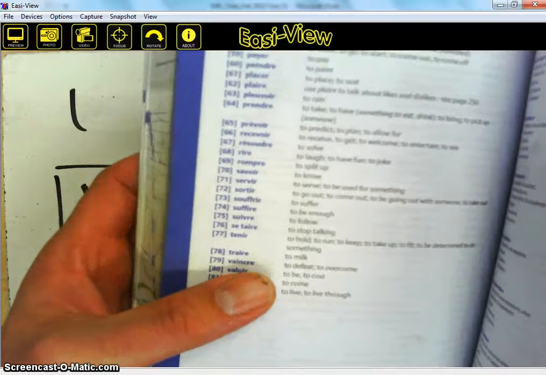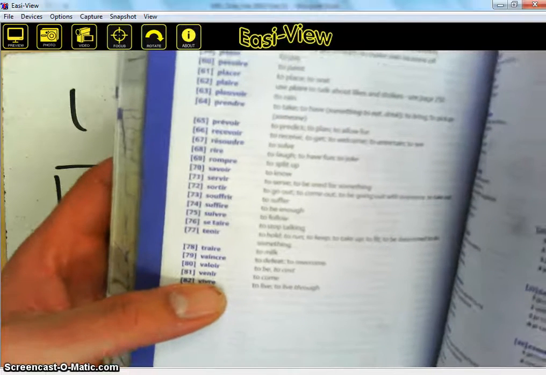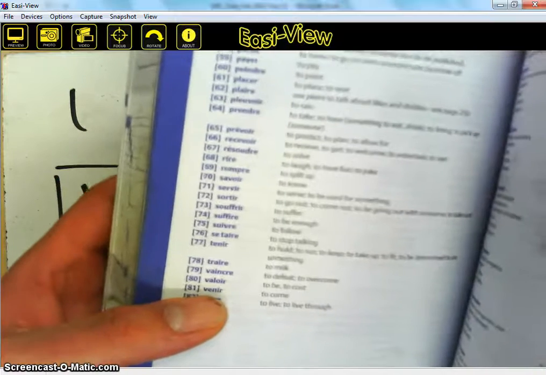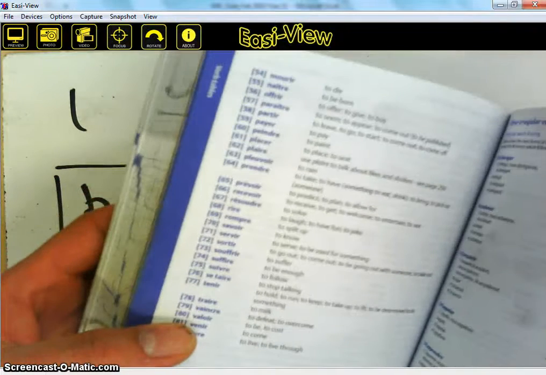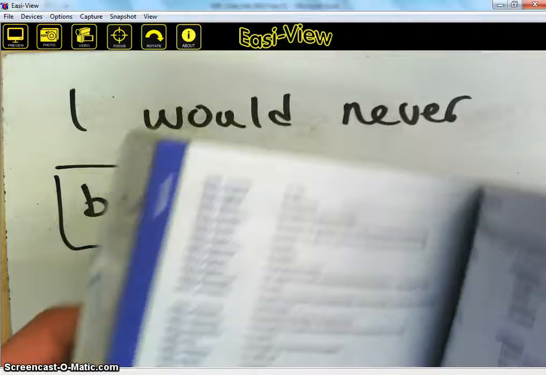So what first question is, why is it that I've looked up a verb and it says devenir, and then it's pointing me towards a different verb? Why has it done that? Because they conjugate in the same way. The only difference between the words venir and devenir is the fact that devenir has a de in front of it. So everything I do to this, I just add de in front of it. So it's similar in English. Alright? So, I go to verb 81 here.